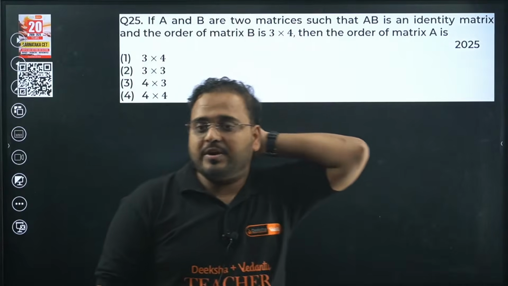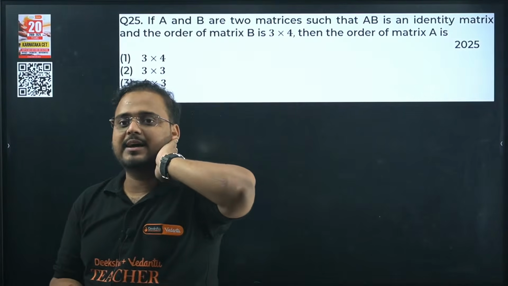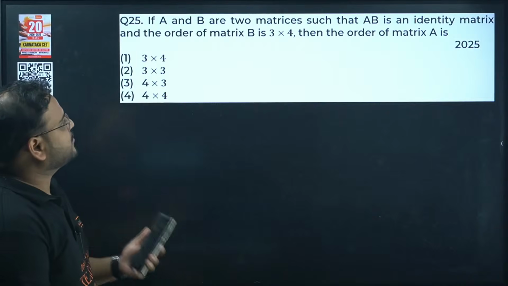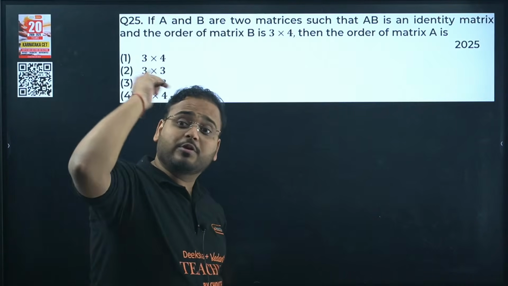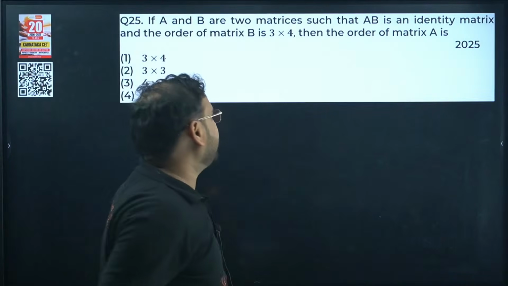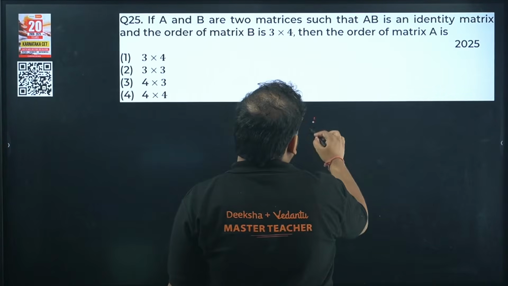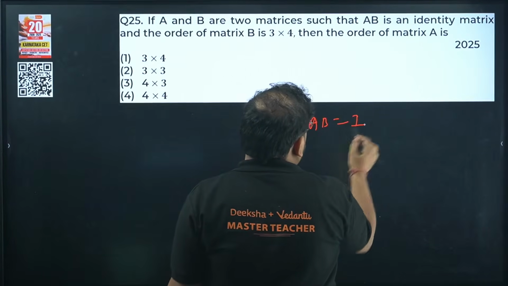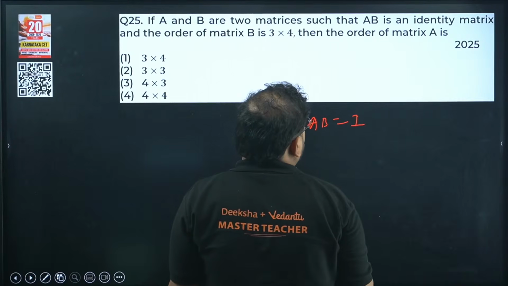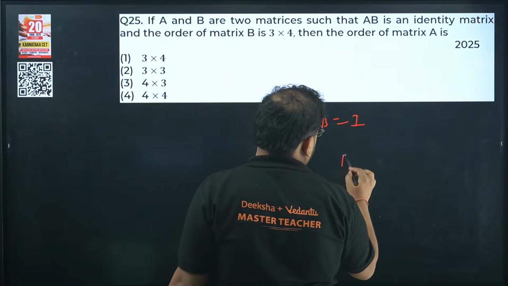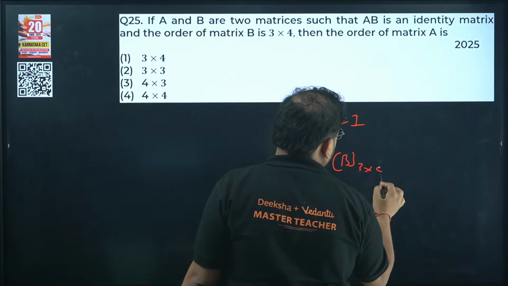Now, 25th one. A and B are two matrices such that AB is the identity matrix and the order of matrix B is 3 cross 4. The same question came in 2014, and now it's coming in 2025. You can see. So what is the answer? AB is given as I, and the order of matrix B is 3 cross 4.